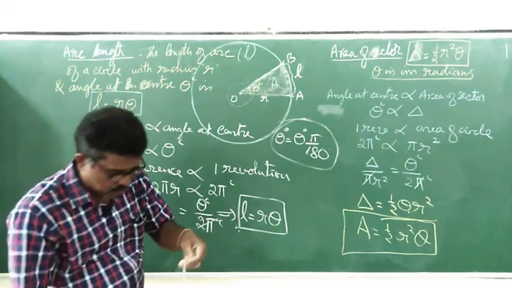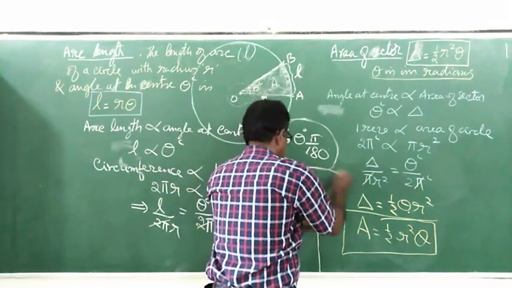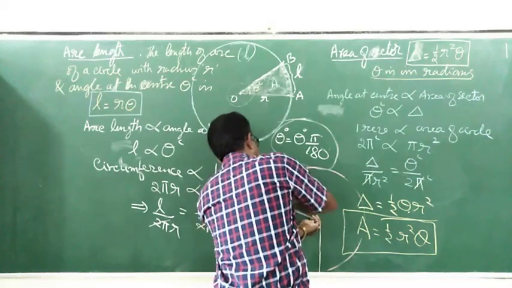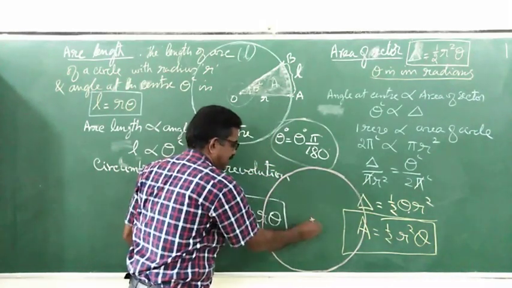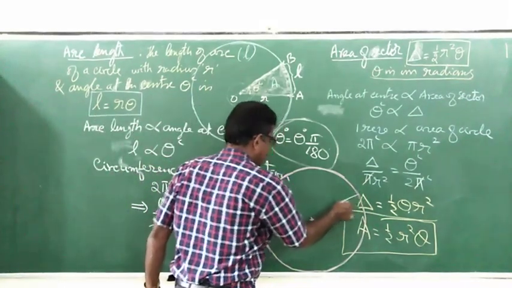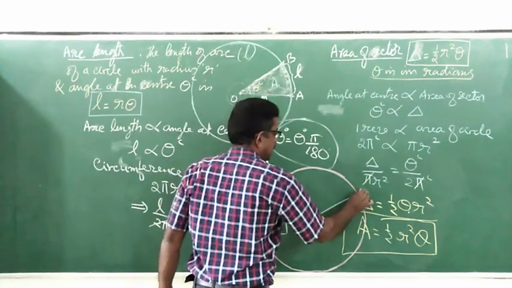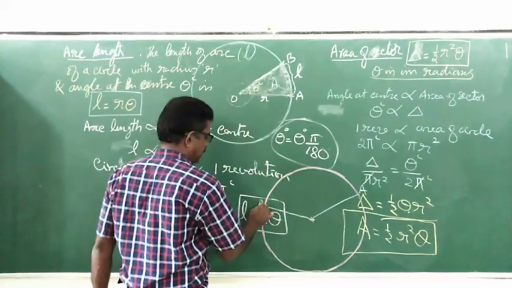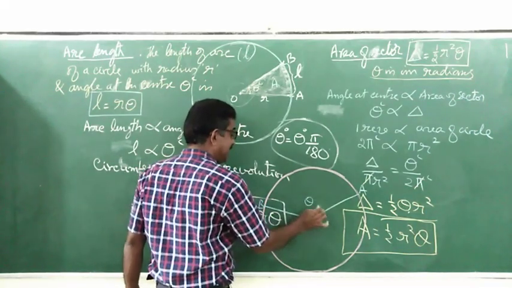Suppose you draw another circle. Let me draw a circle here. Center is here. Suppose I take 2 radii, one is this one, the other one is this one. I'll call this A and this one B, or P and Q, whatever. Let me assume that this angle is theta radians.